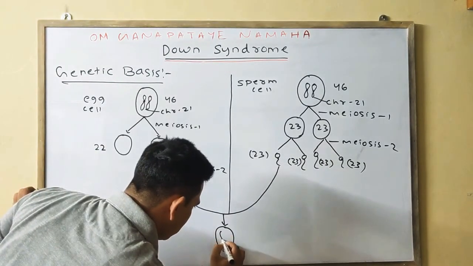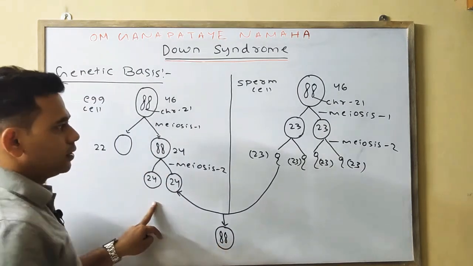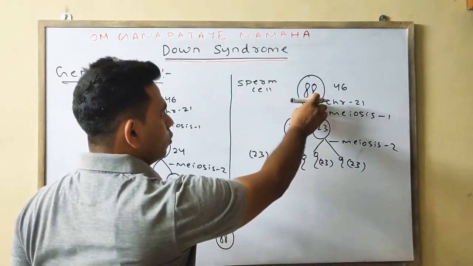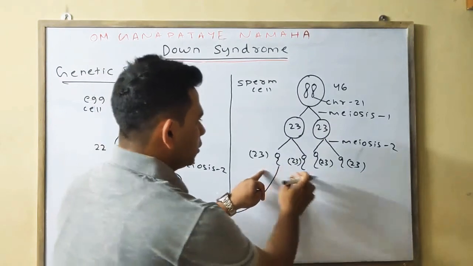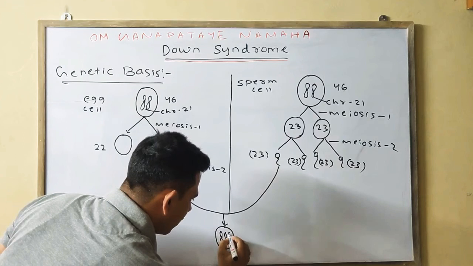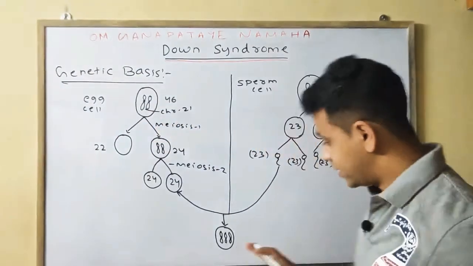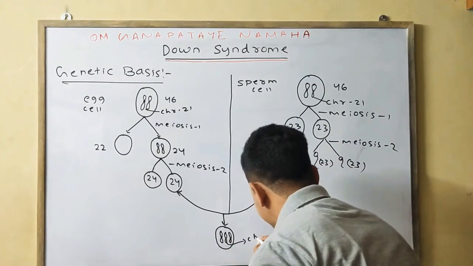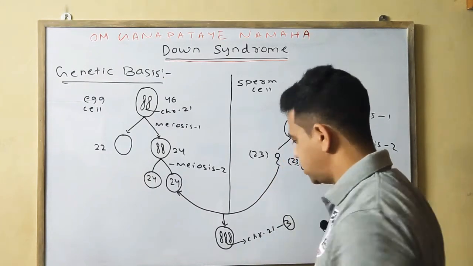So this pair will be from the mother, and from the father one chromosome of chromosome number 21, as it is segregated here. In the daughter cells only one chromosome of chromosome 21 will be present. So in total, how many copies of chromosome number 21 are present? It is 3 instead of 2.